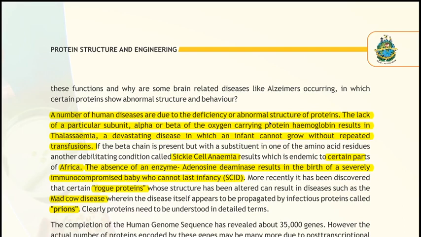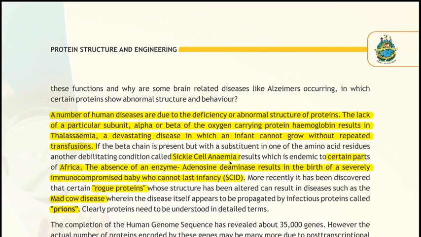In the case of sickle cell anemia, all of you know the structure of hemoglobin is changed due to a point mutation. Clear? A certain part of Africa is endemic for sickle cell anemia. This question is asked: which part or which country is endemic for sickle cell anemia? So it's Africa.